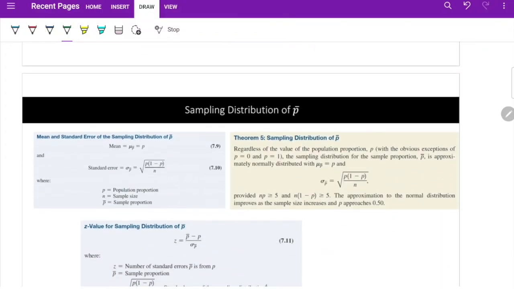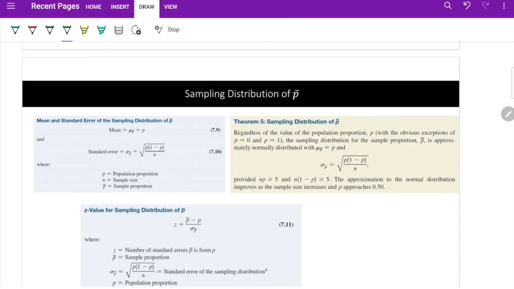Now we can make connections again with the sampling distribution of the P bar. The mean mu P bar is equal to P. And the standard error, as we said, this is the central limit theorem. Standard error is equal to sigma P bar, which is equal to the square root of P times 1 minus P over n. So we can use all of this to do the sampling distribution of the P bar, okay?